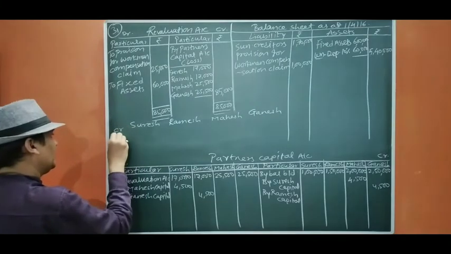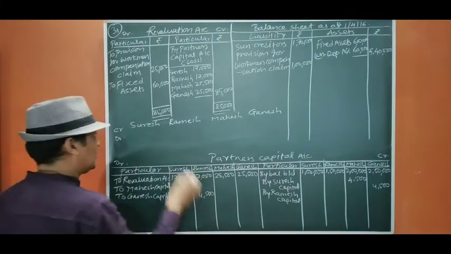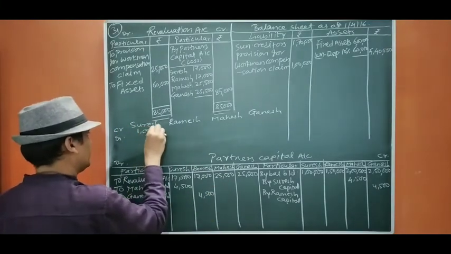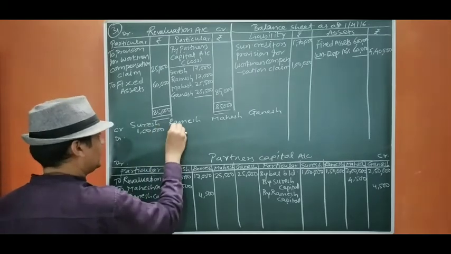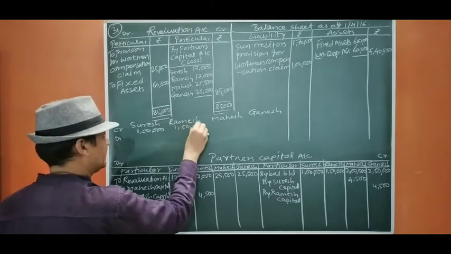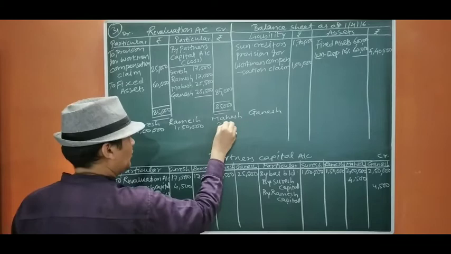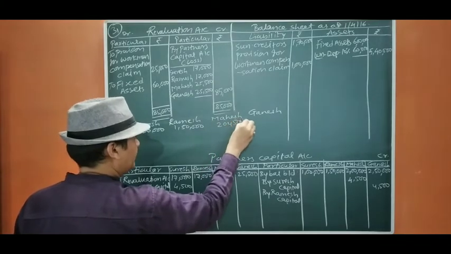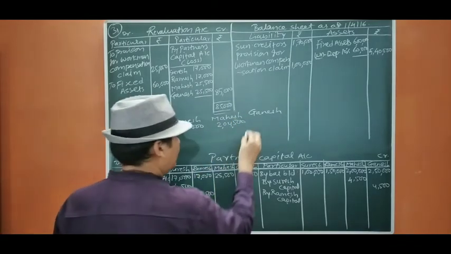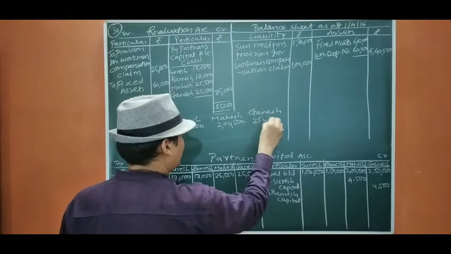Debit side total is 1 lakh, 1,50,000, 2,04,500 and 2,54,500.